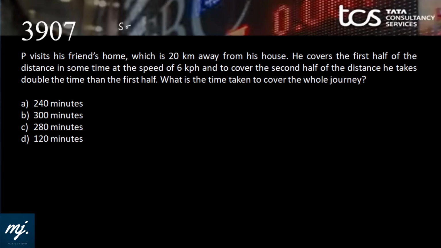Okay, again the simple speed is distance by time. Time is distance by speed, and distance is speed into time. P visits his friend's home, which is 20 kilometers away from his house. He covers the first half of the distance, that means 10 kilometers, in some time at a speed of 6. So time taken here is 10 by 6 hours.